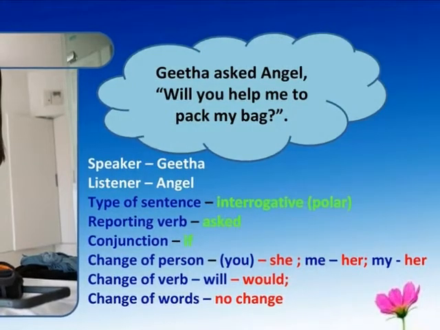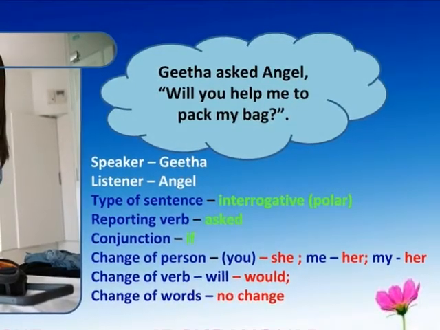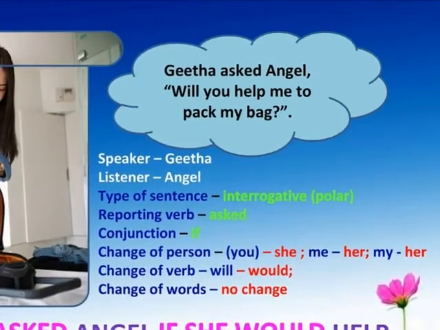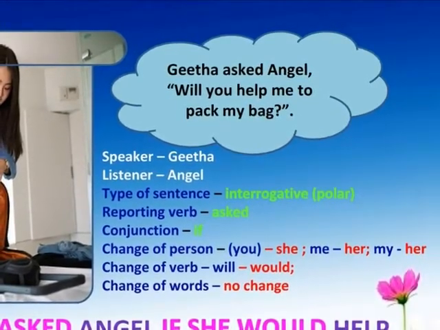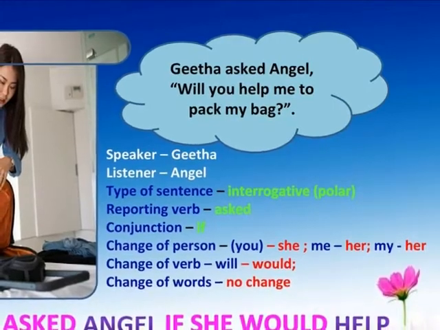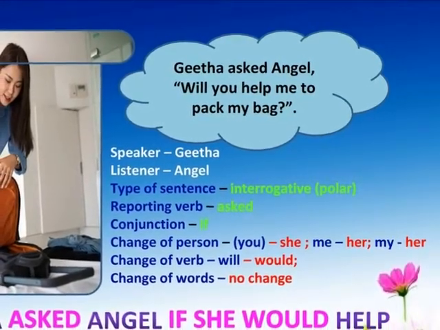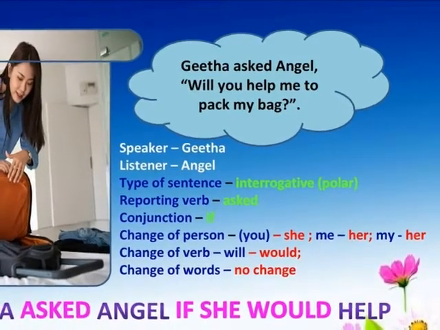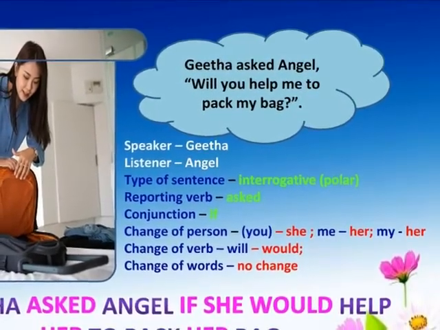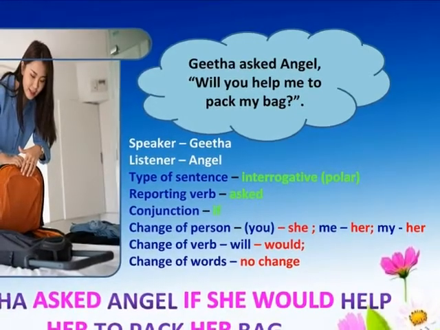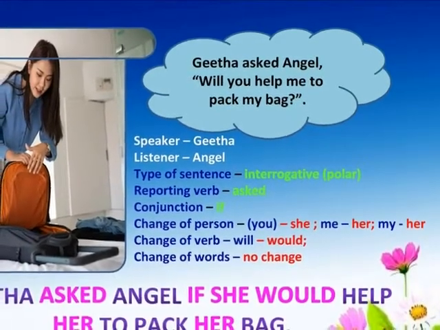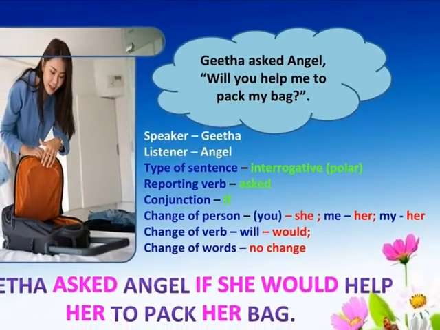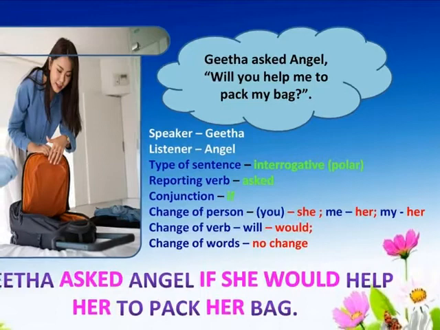Here in the sentence, Geeta asked Angel, will you help me to pack my bag? The speaker is Geeta, the listener is Angel. The type of sentence is interrogative and it is a polar question. Therefore, the reporting verb is ask and the conjunction is if. The change of person: you refers to the listener Angel and it is changed into she. Me in the object position refers to the speaker Geeta and it is changed into her.